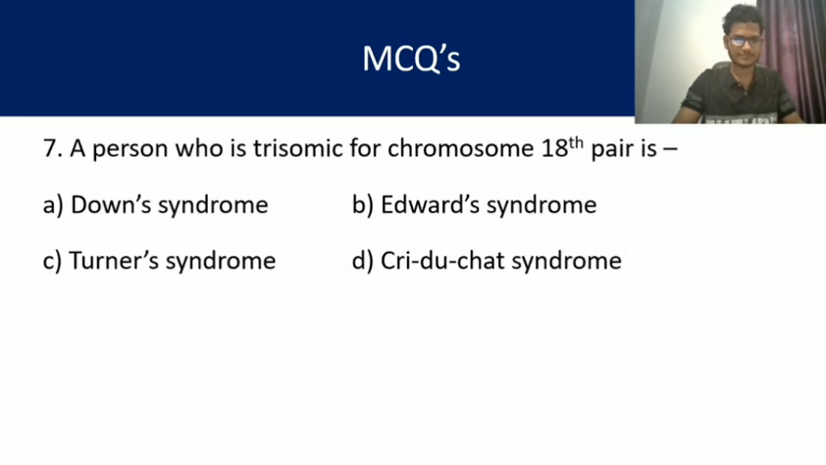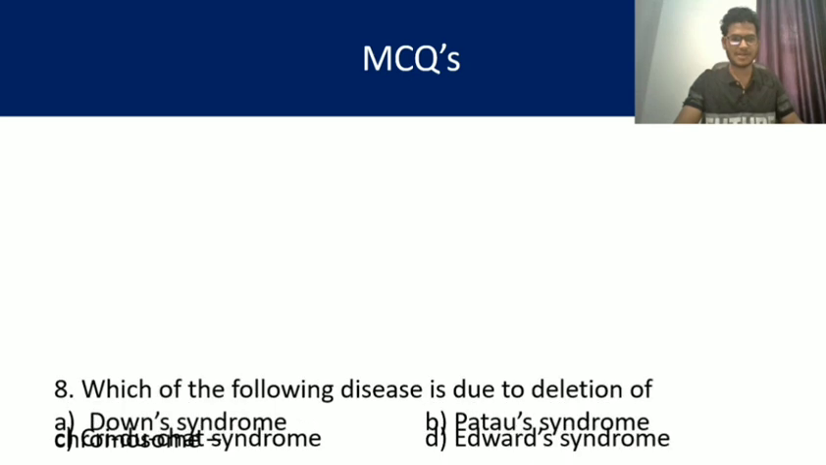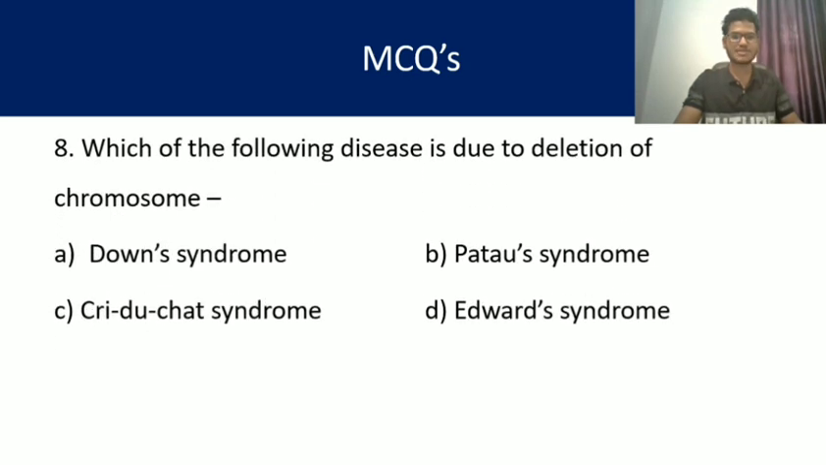Question number 7. A person who is trisomic for chromosome 18th pair is, yes, trisomic in 21st pair is Down syndrome and 18th pair is Edwards syndrome, my dear friends. So the answer is B, Edwards syndrome. Okay, trisomic for chromosome 18. Question number 8. Yes, which of the following disease is due to deletion of chromosome? The deletion of chromosome causes which of the following disease? Yes, so it is